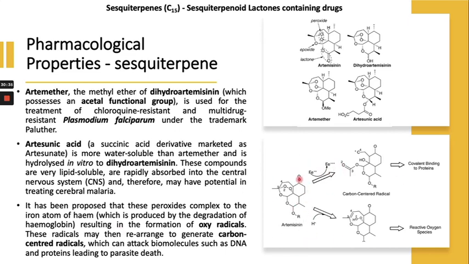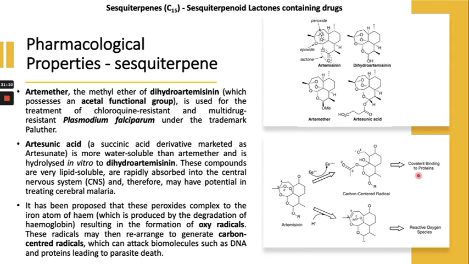So the mechanism of action of this type of compound which contains the endoperoxide: you can see this one is artemisinin. It converts the ferrous into ferric, right? And then after this it will break into the carbon centered radical, and this radical will form a covalent bond to the protein, right?